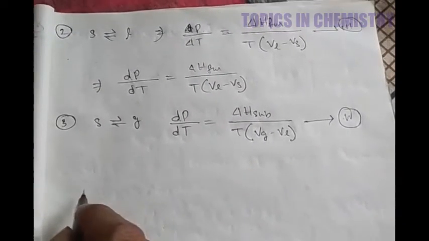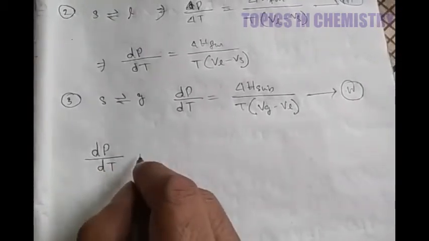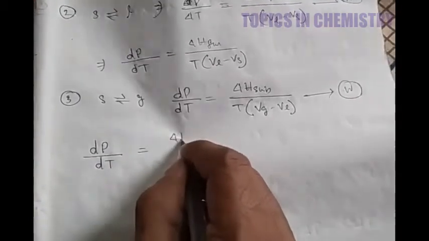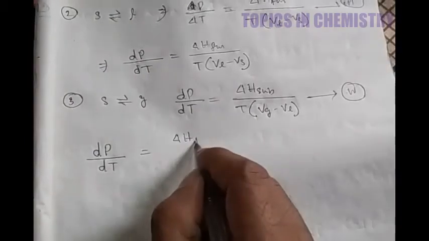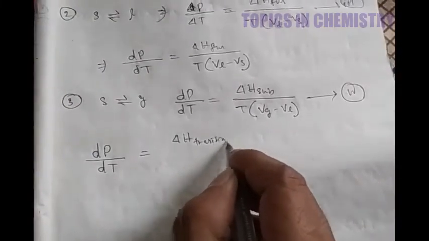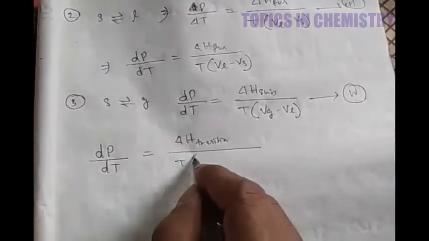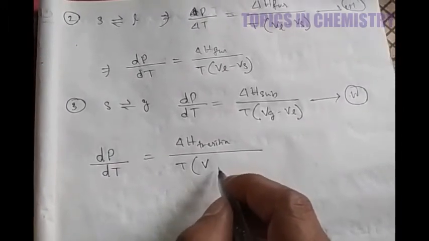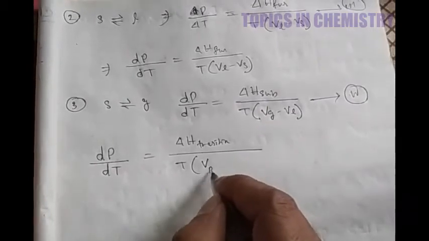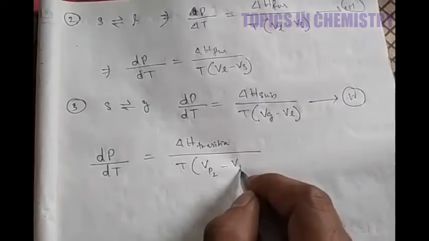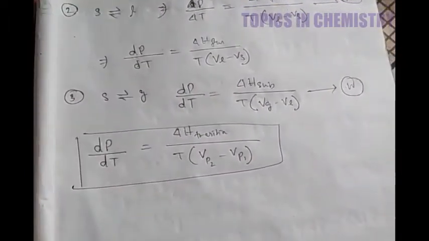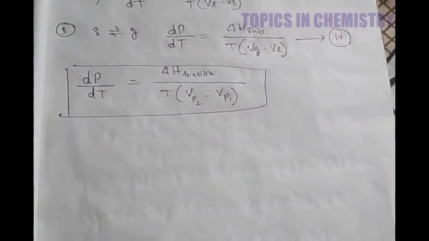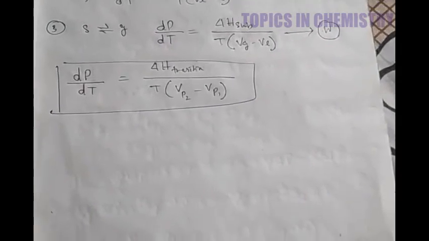In short, you can write the Clapeyron equation like this: dP by dT is equal to delta H transition divided by T into (volume of one phase, phase 2, minus volume of phase 1). This is the Clapeyron equation.